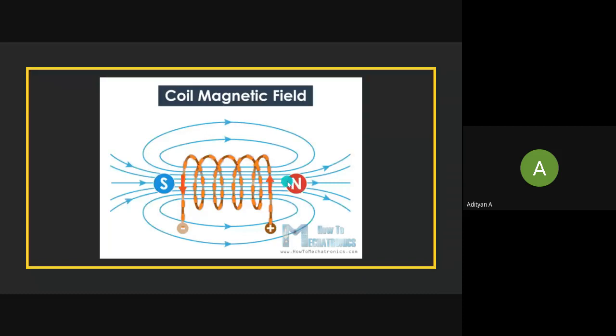So let's go through that again. When you give a positive potential at this point and a negative potential at this point, current will flow, of course. But what we need to know is where the north pole and the south pole will be situated. When current flows in this direction, this is the north pole and this is the south pole. When you reverse the polarities, the poles are also reversed. That is how poles are formed in an electromagnet.